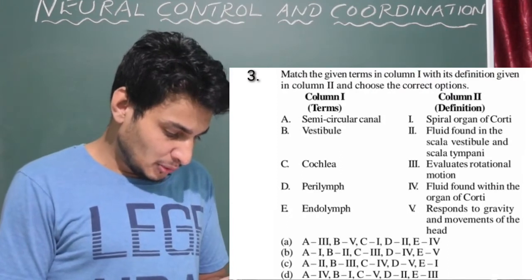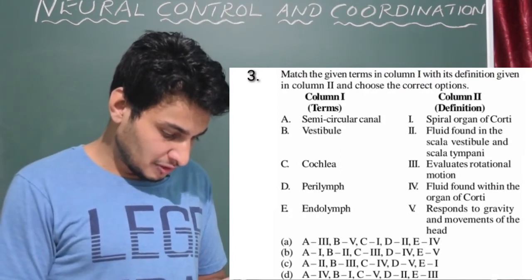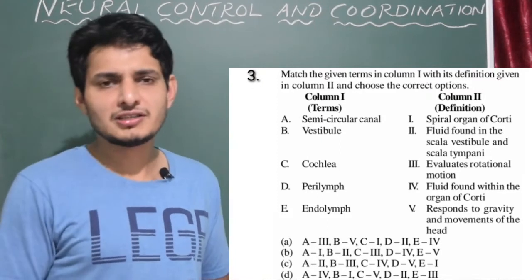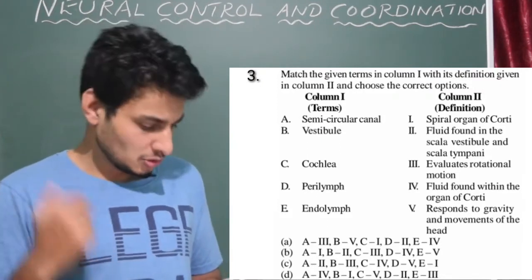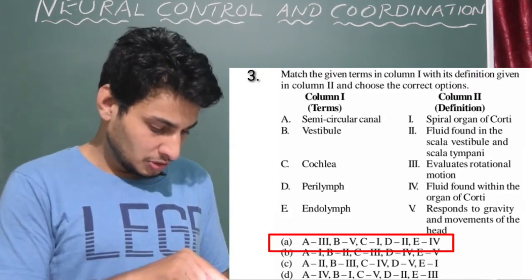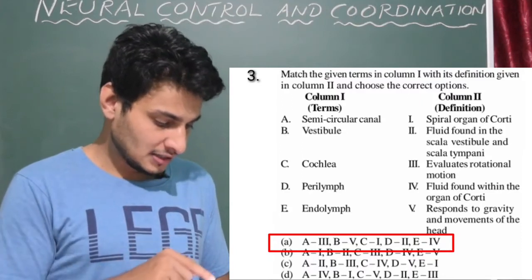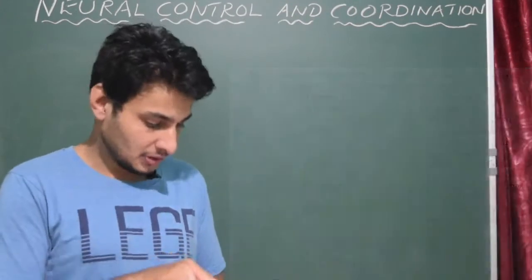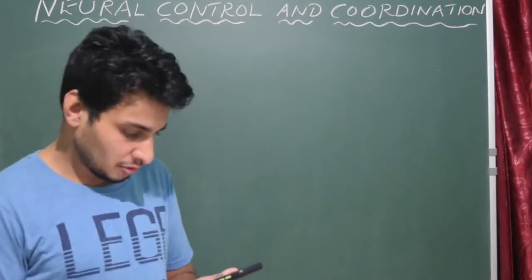Whereas E, endolymph. Okay, so fluid found within the organ of Corti. Yes, organ of Corti is associated with the scala media. Okay, so it's easy for us. So option A should be the correct answer for question number 3. Okay, we go to question number 4.